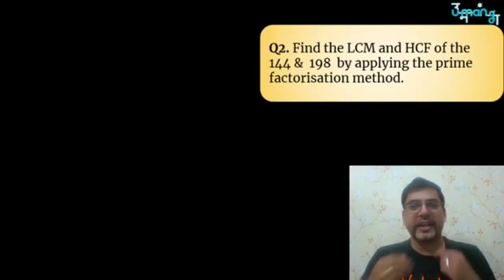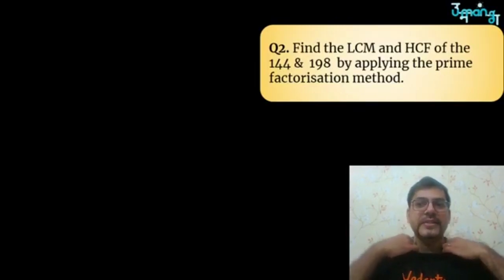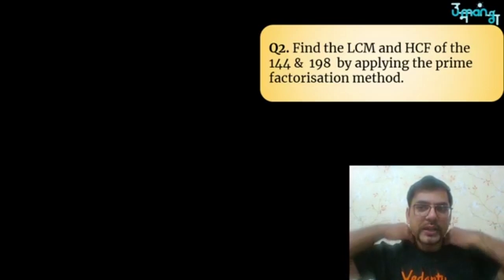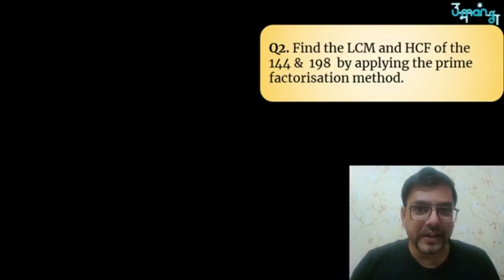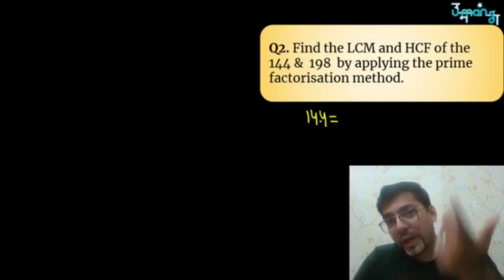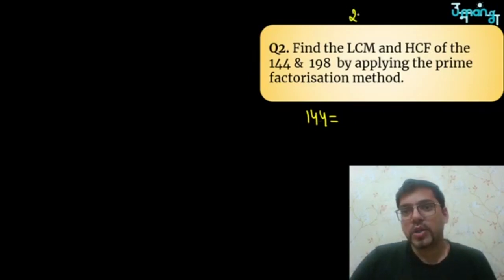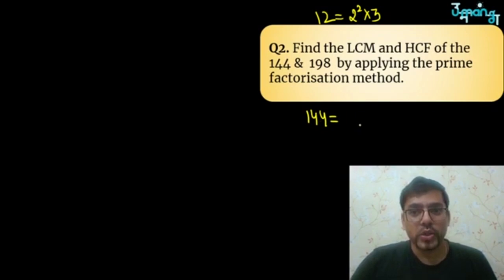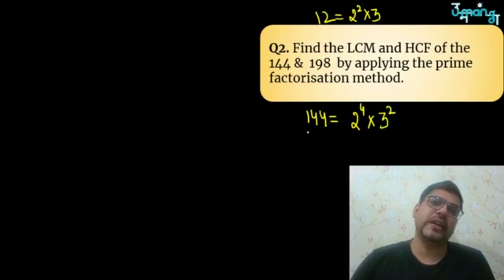Now let's get into the next question. The next question says find the LCM and HCF of 144 and 198 by applying the prime factorization method. Cool. So let's talk about 144. If I do a prime factorization, I hope you all know this is 12 square. And 12 is nothing but 2 square into 3. So if this is 12 and you square it, this is going to be 2 raised to power 4 into 3 square. This is the prime factorization of 144, 16 into 9.